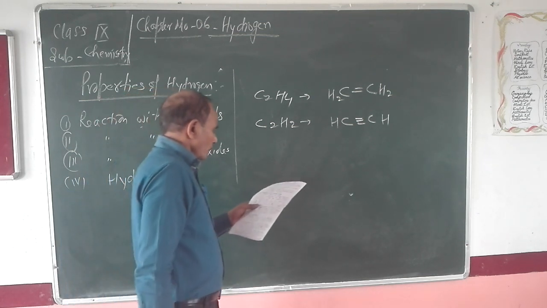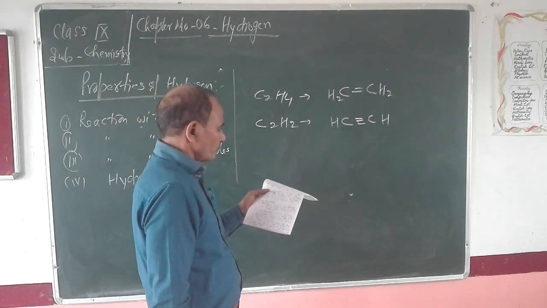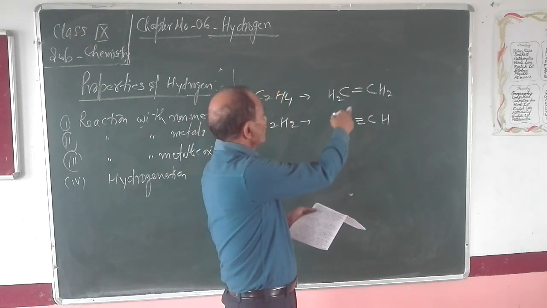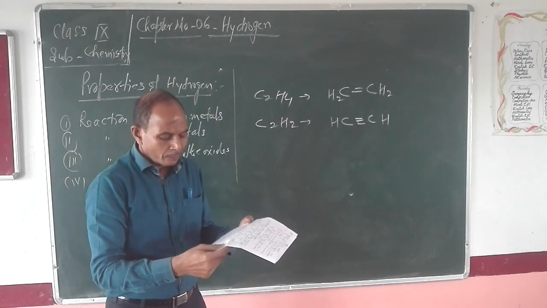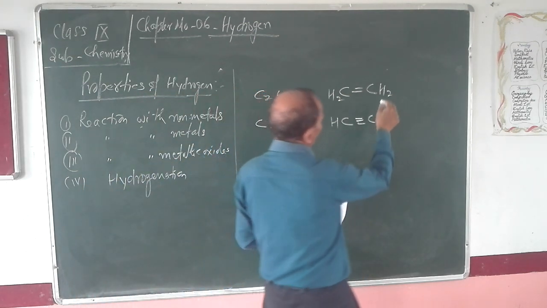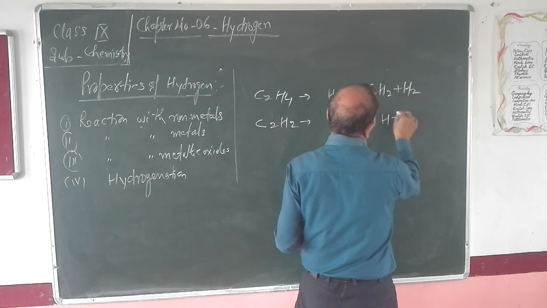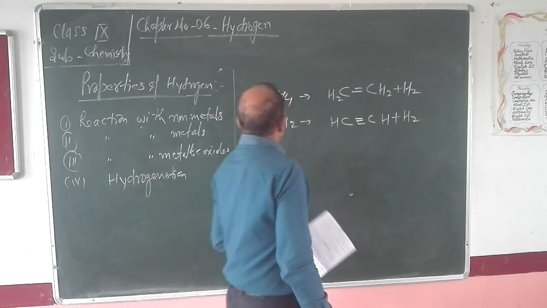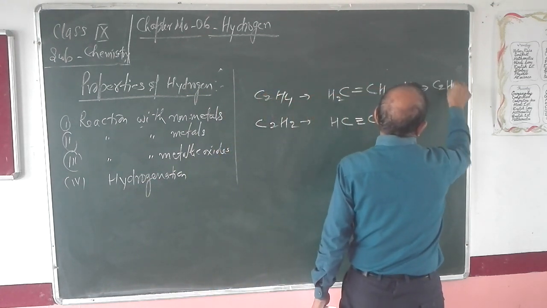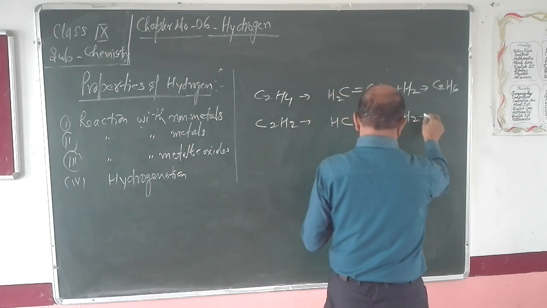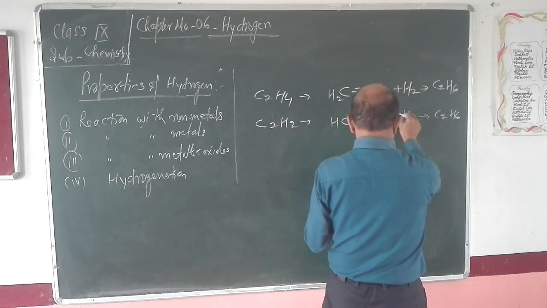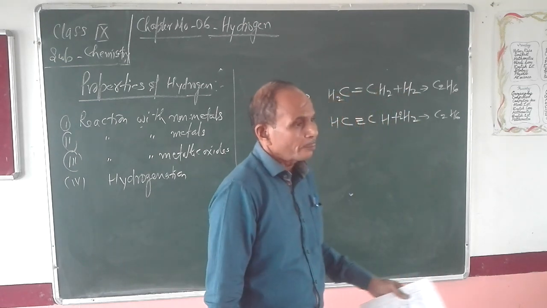So you can say ethylene is the organic compound which contains a double bond, while acetylene is the organic compound which contains a triple bond. When hydrogen is reacted with these organic compounds, ethylene will convert into C2H6, and in the same way acetylene will also convert into C2H6. Now, what is the process?